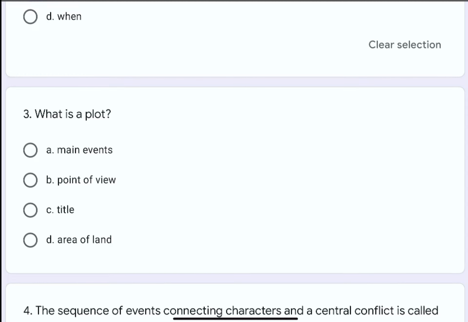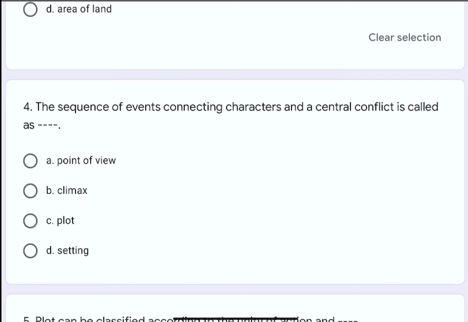Question number 4. The sequence of events connecting characters and a central conflict is called as dash dash. The options are A. Point of view, B. Climax, C. Plot, or D. Setting. The correct option is C. Plot.